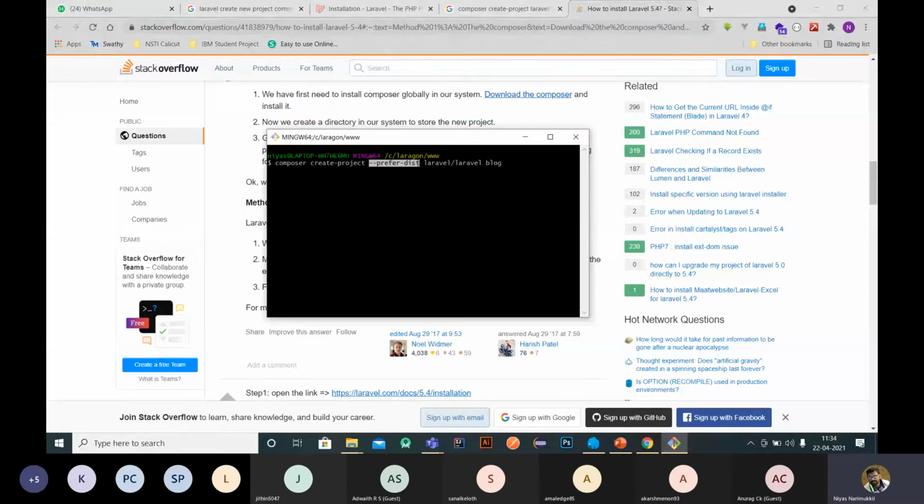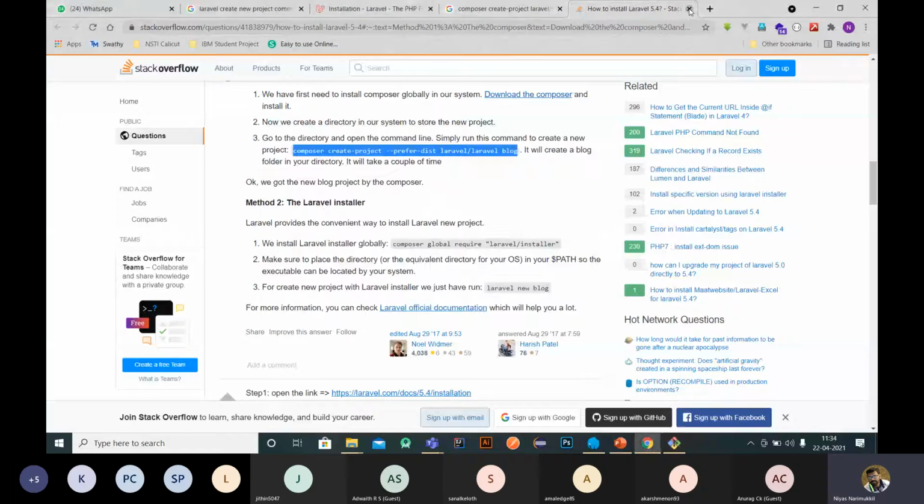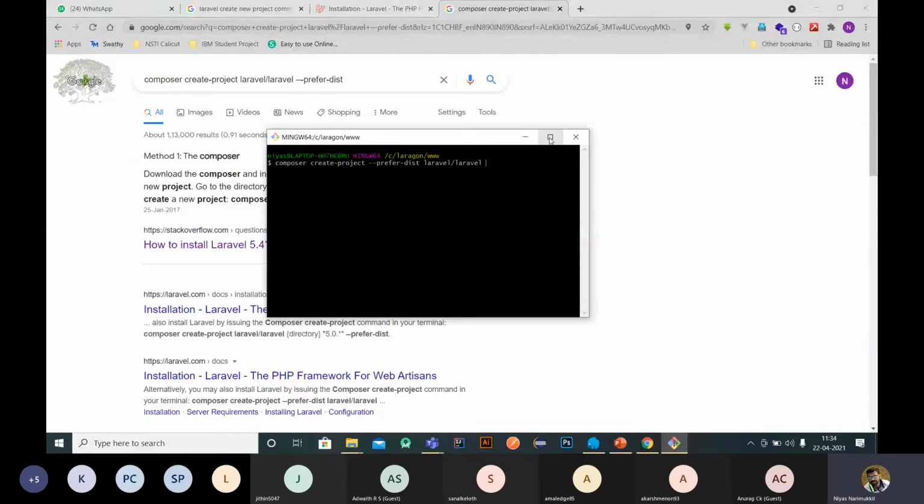We need the base distribution. If you are not using this, when you create a project it will create it with a different distribution. There are some sample distributions available in Laravel, and they choose something different. I want to make it in base form, so I'm using --prefer-dist. Then we type laravel/laravel, then the name of your project. This is the way we create a sample project in Laravel.